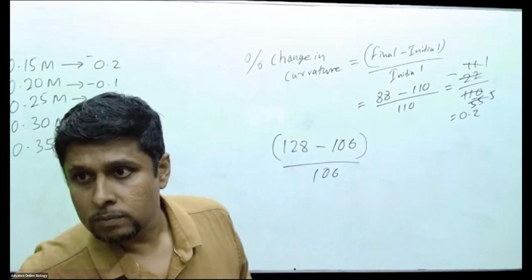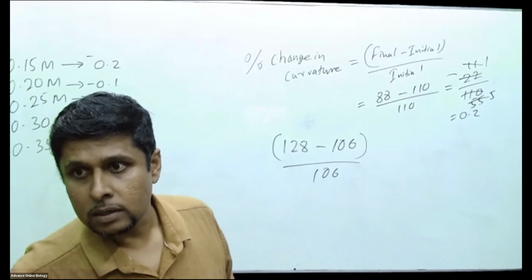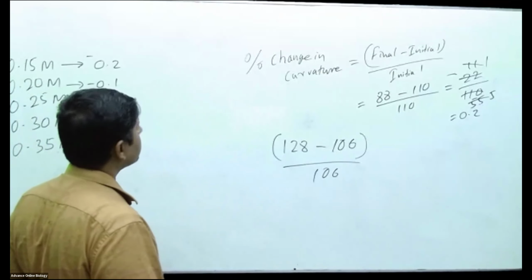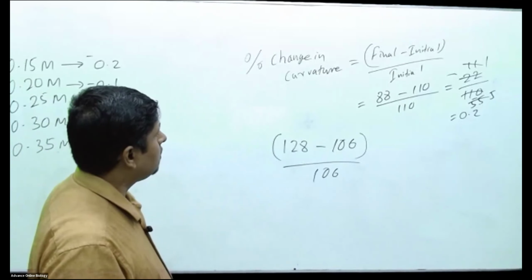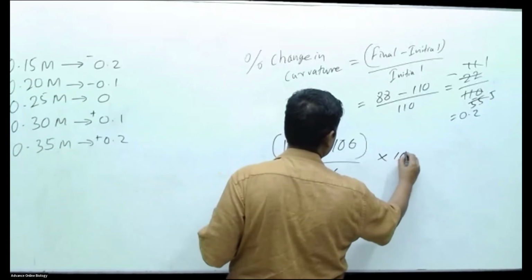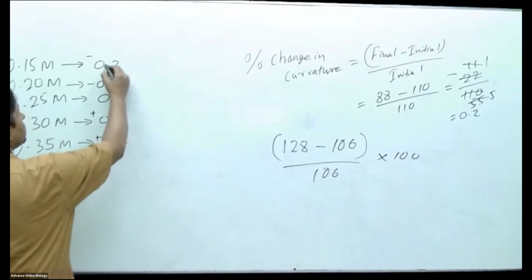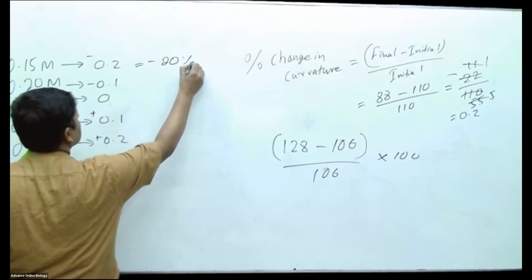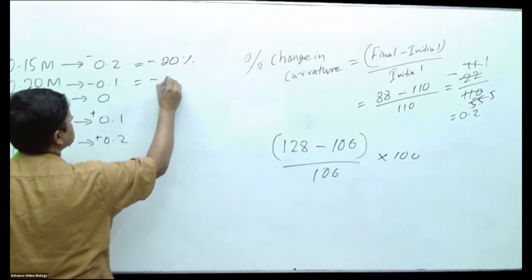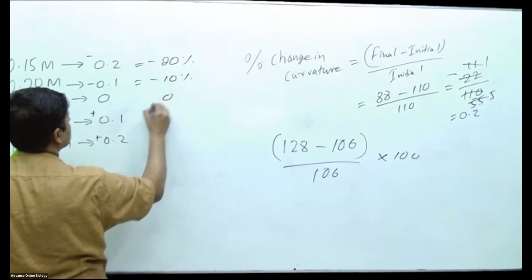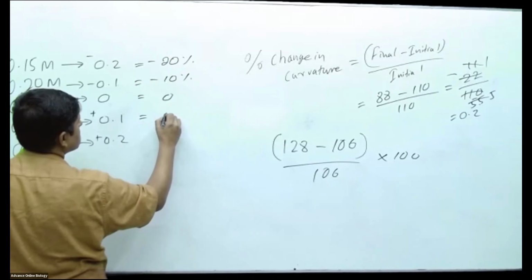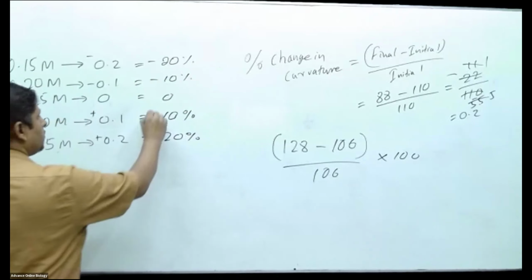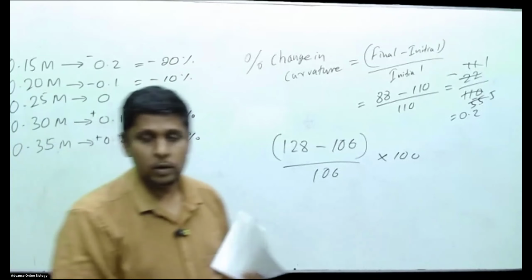Should the answer be multiplied by 100 to get the percentage change? Yes, percentage is multiplied by 100. So then you can take this value as minus 20%, minus 10%, 0, plus 10% and plus 20%. Now you can draw the graph.